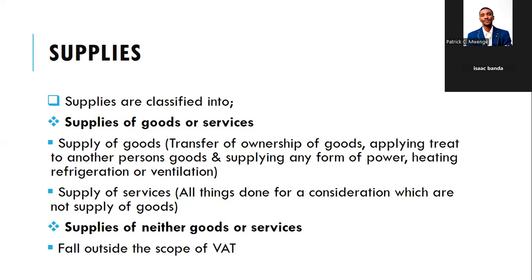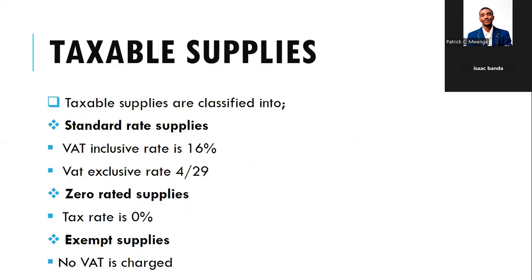So again, supplies are classified into two: the supplies of goods or services, then the supplies of neither goods nor services. Then supply of goods or services are classified into supply of goods as well as supply of services.